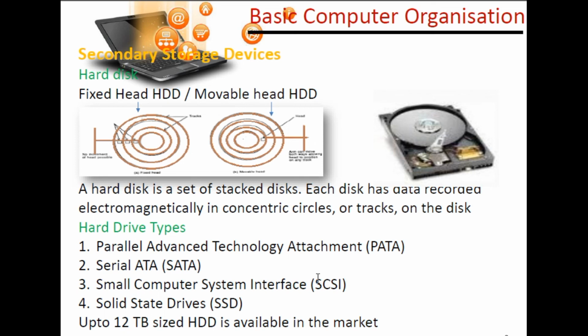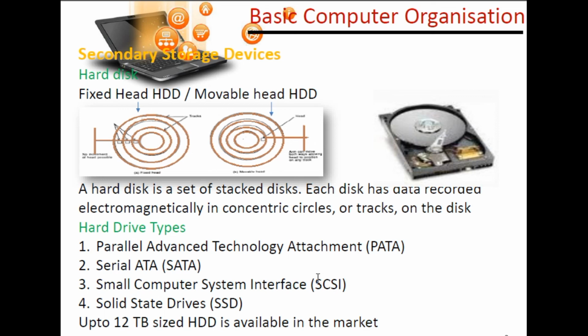A disk is a set of stacked disks. There are two disks inside that, which are stacked. Each disk has data recorded electromagnetically. It means whenever we store data on this disk, the data is stored electromagnetically. The cylindrical circles or tracks on the disk store that.